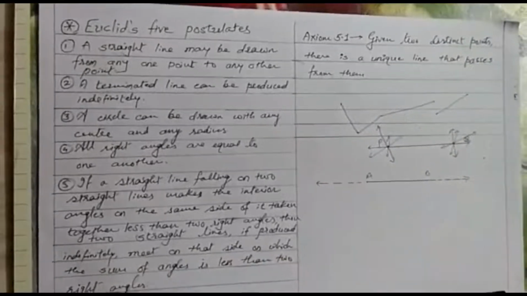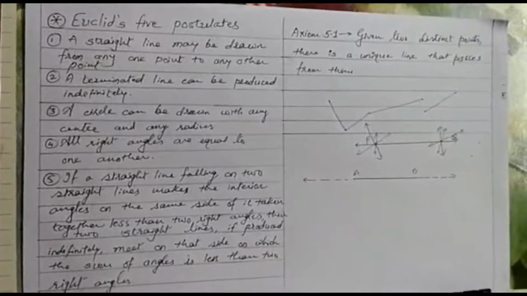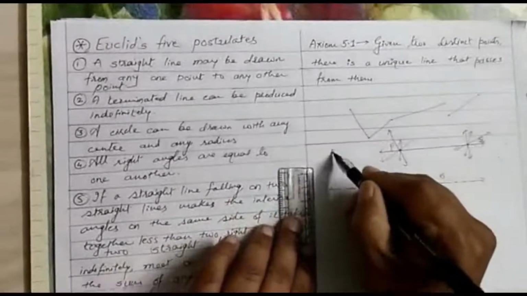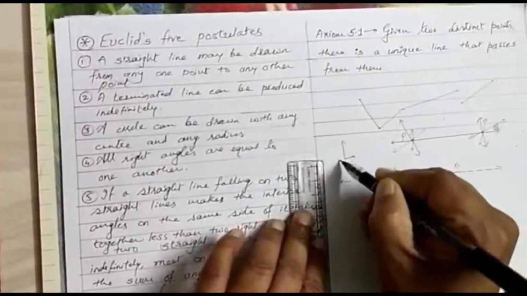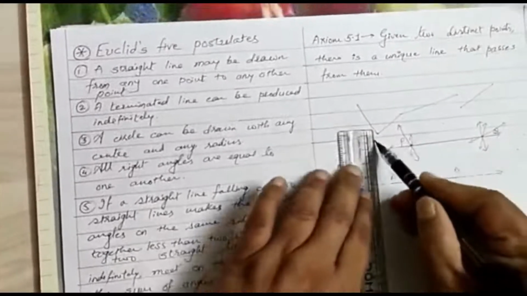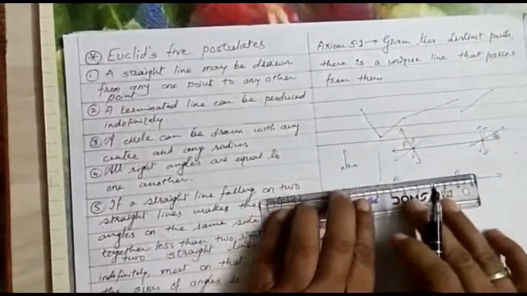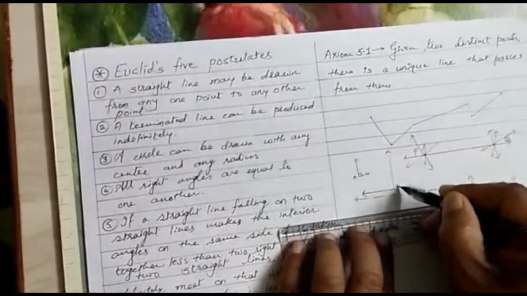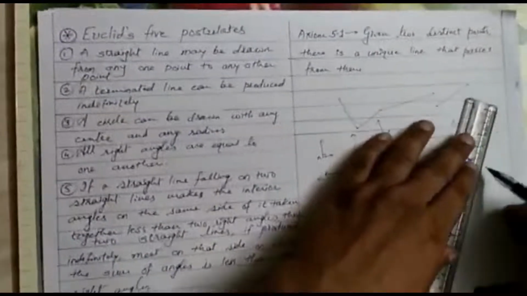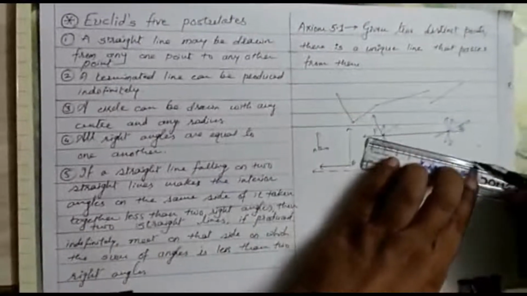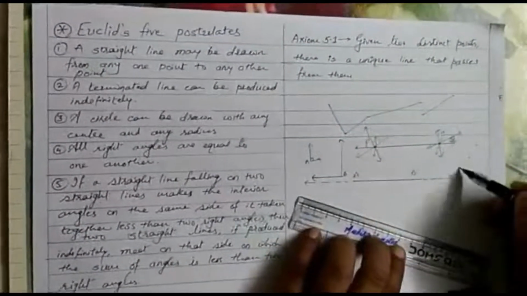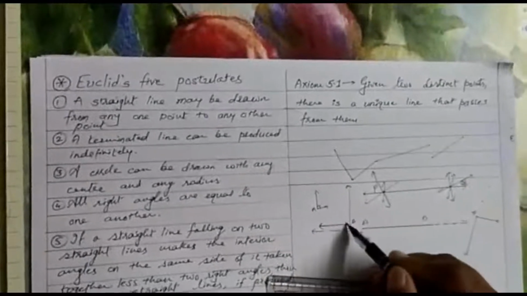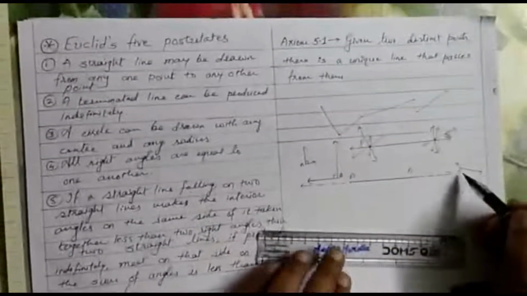Fourth postulate, all right angles are equal to one another. What is the meaning? Suppose this is angle A, one right angle. This is angle B, one more right angle. This is angle C, one more right angle. Then angles A, B, C are all right angles. So all right angles are equal to one another.